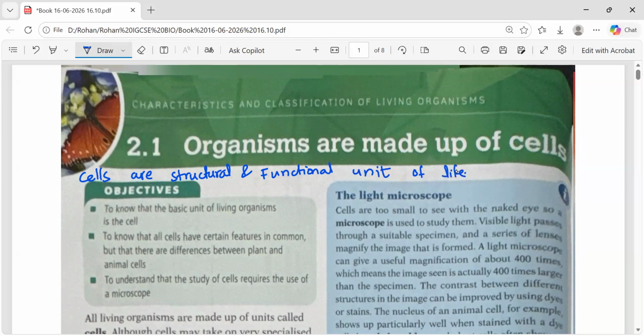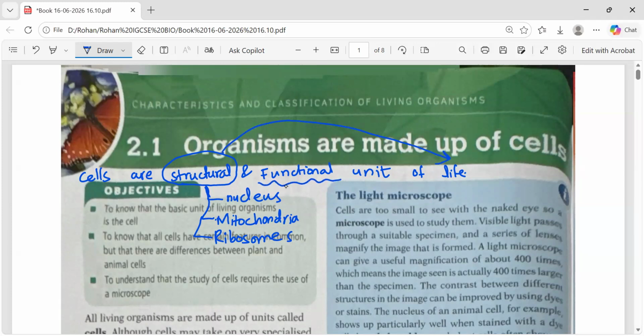Okay, what is meant by the structural and functional unit of life? It means within a cell there are different structures present which are responsible for life processes. What are the structures present in the cell? For example, there is nucleus, mitochondria, and there are different things, ribosomes as well. So these are structures within the cell, and these structures are responsible for life processes to take place.